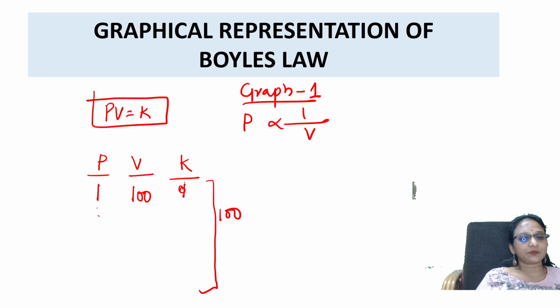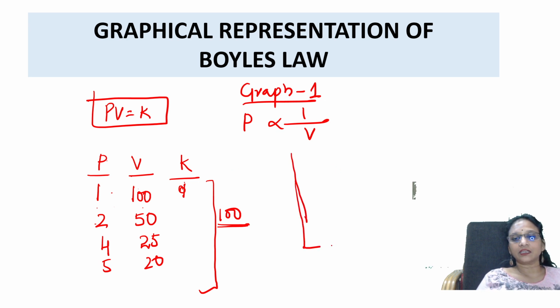So see here. In the second case, I'm increasing pressure to 2. This will become 50. Why? Because every time PV is equal to K, constant. That's why this constant value, 50 into 2. Suppose I'm making it 4, then 25. If I'm making it 5, 20. Everything, all you multiply together, it should be 100 only. Like that, you're increasing little by little. So the product is constant.